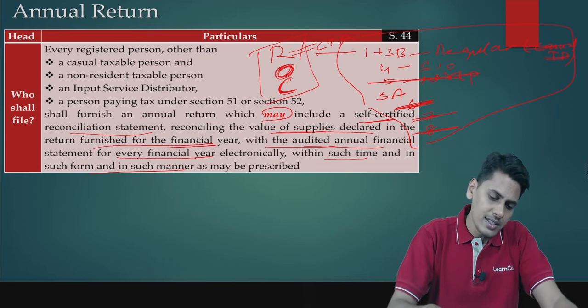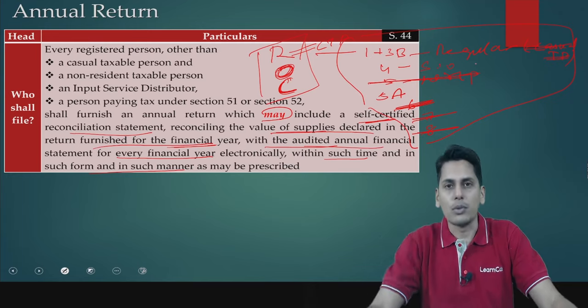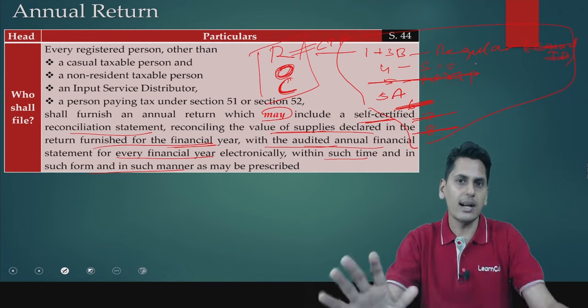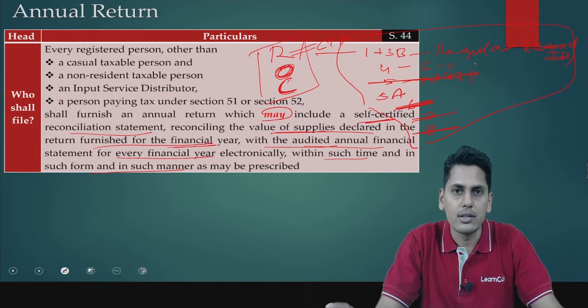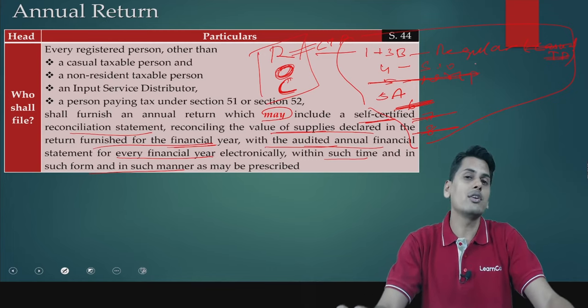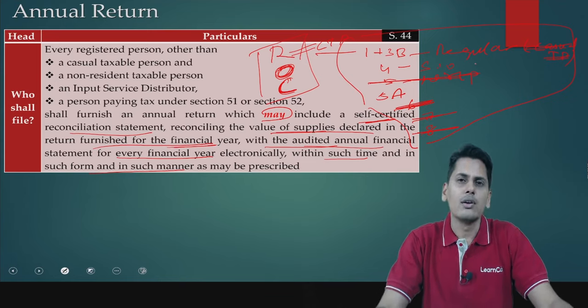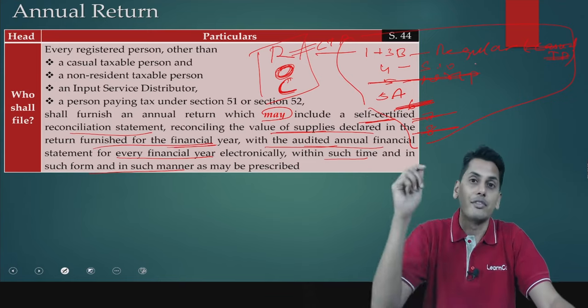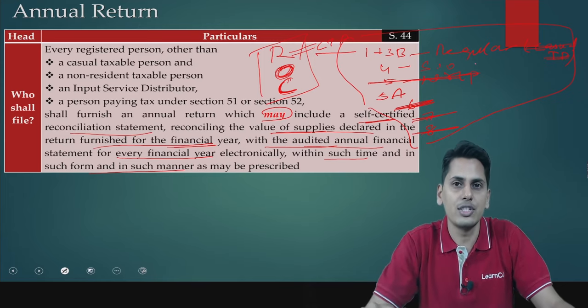Now friends, please tell me, in an ideal scenario where you have filed your GST returns pakka without any mistake, zero error, if you have filed your GST returns error free, would there be any difference between your audited financial statements vis-a-vis the data which is given in the GST returns?